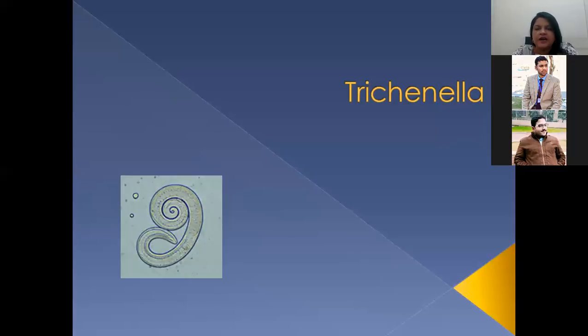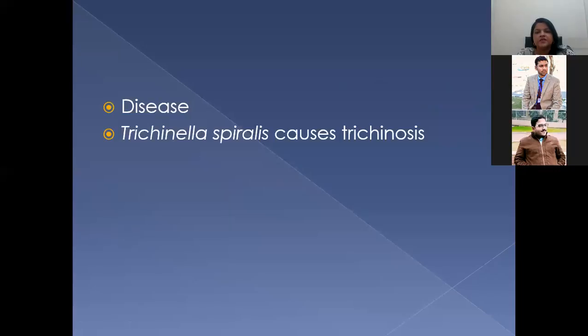Today we discussed the last nematode which was left from the blood and intestinal nematodes, that is Trichinella spiralis. It looks something like this. It has a very spiral shape, that's why it's called spiralis. The disease is called trichinosis.